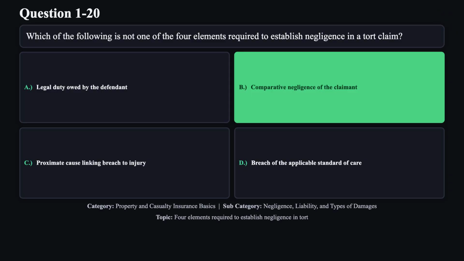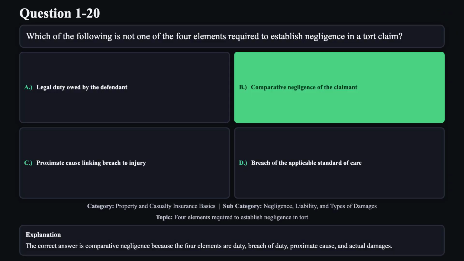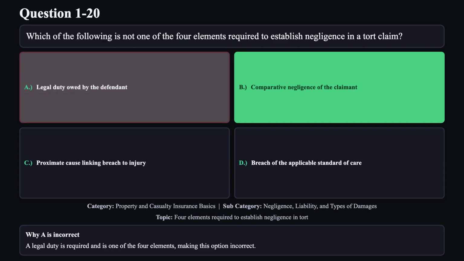The correct answer is B. The correct answer is comparative negligence because the four elements are duty, breach of duty, proximate cause, and actual damages. Reason A is not correct. A legal duty is required and is one of the four elements, making this option incorrect.